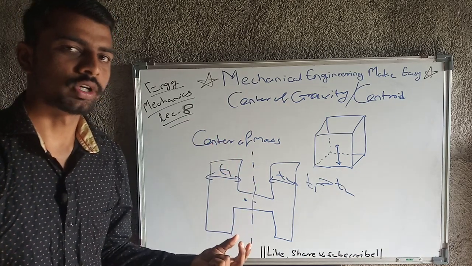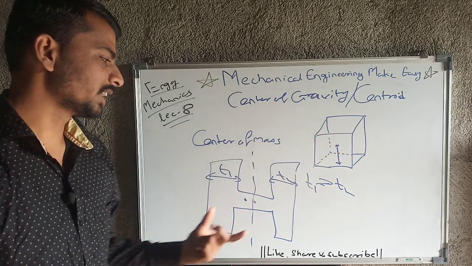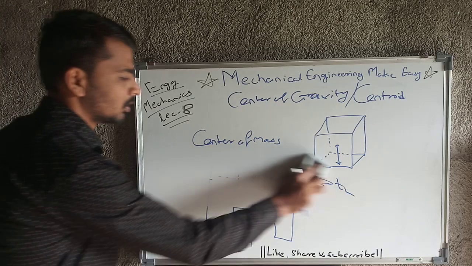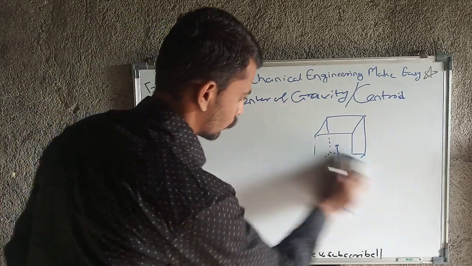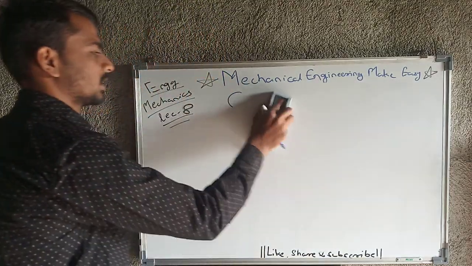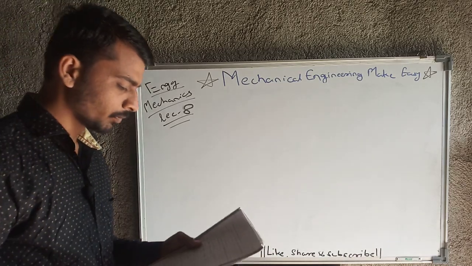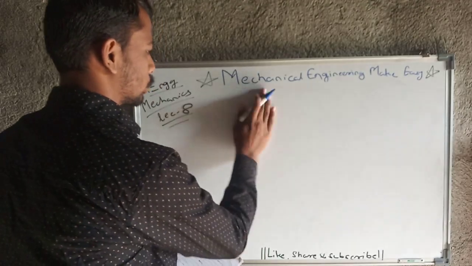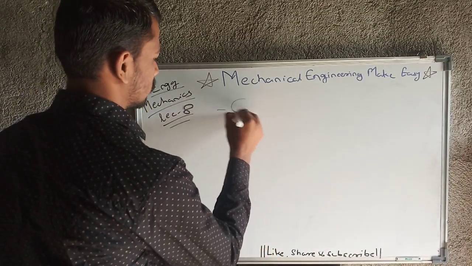So I assume you now have a clear idea about what exactly CG and center of mass are. If you have confusion, you can comment and ask me, and I will definitely try to remove your doubt. Then next, how can we calculate the CG?